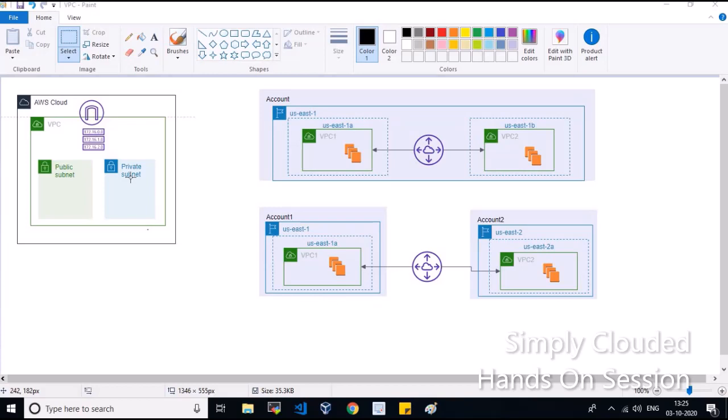Similarly, in the VPC peering concept, as the name suggests, VPC peering is about connecting two or more VPCs together, and then these VPCs' resources can communicate with each other.